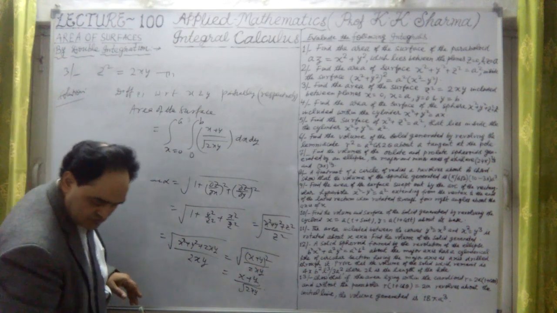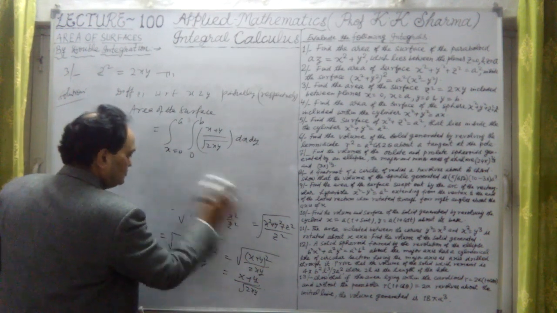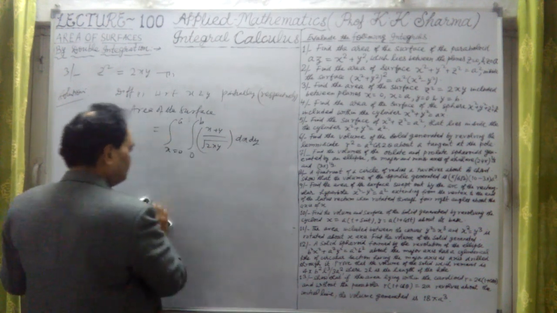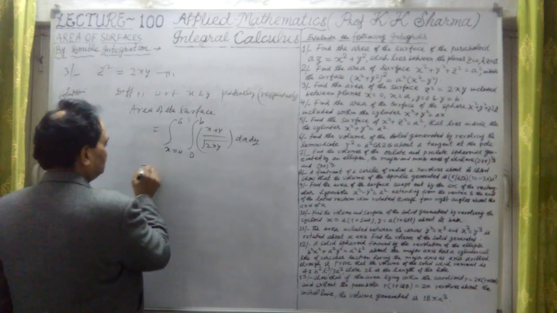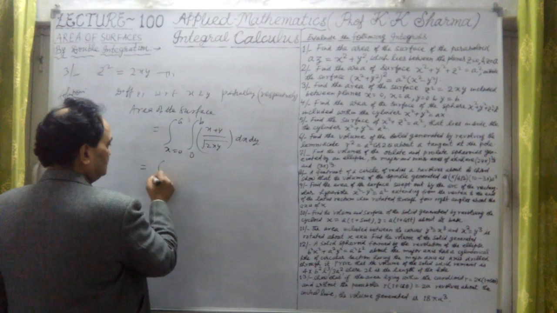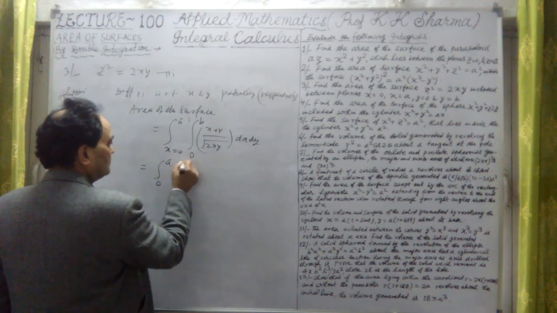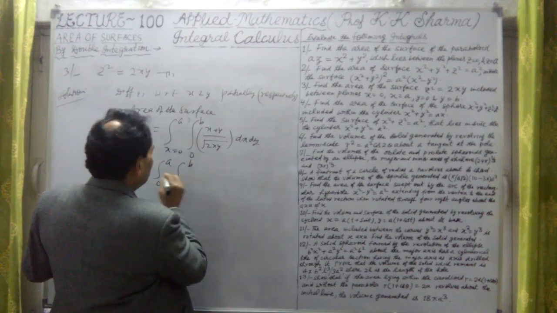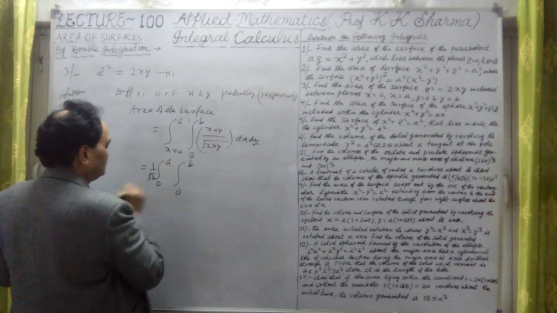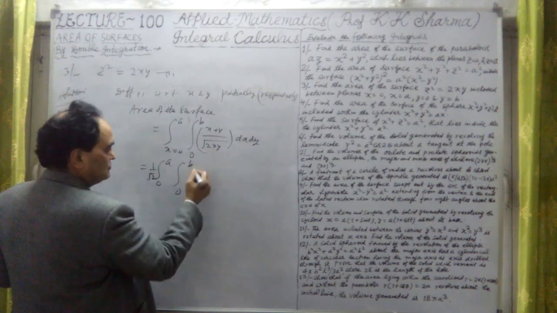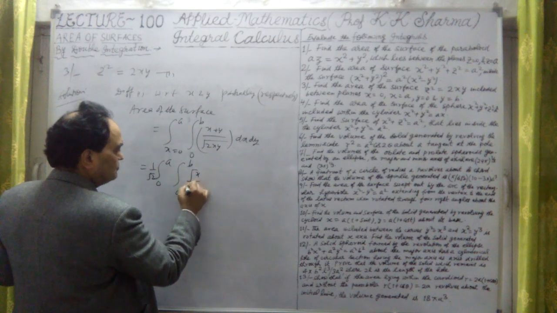Now let me do this further. Integrating it further, what we get here? In this case, first let me convert this. This is x equal to 0 to a, y 0 to b, we are given. Now this is 1 upon root 2, let me take outside. Now it will be x upon under root x into under root y. It will be then under root x upon under root y.